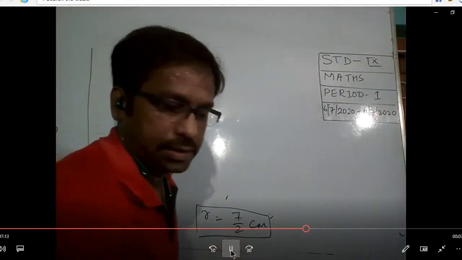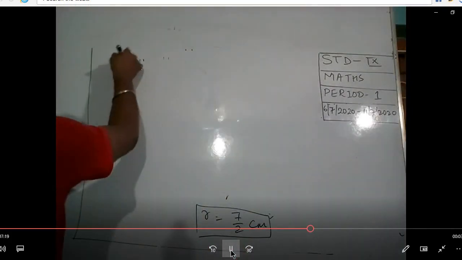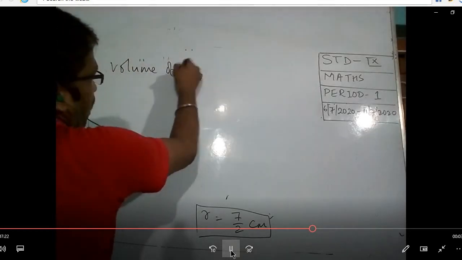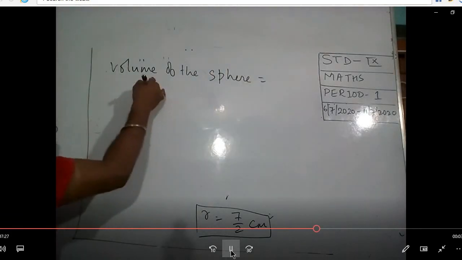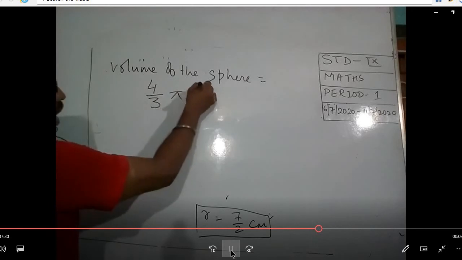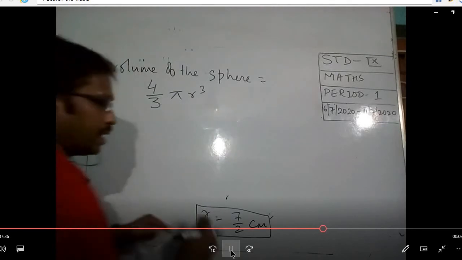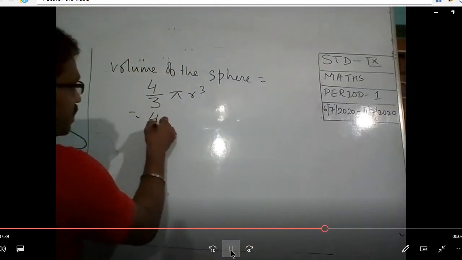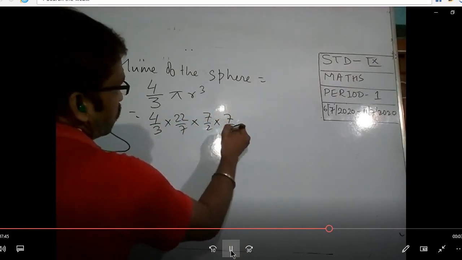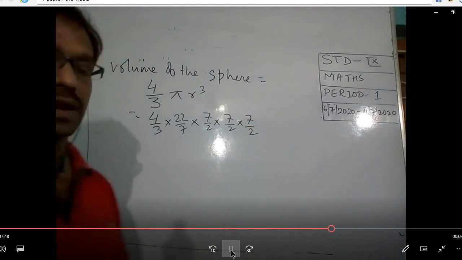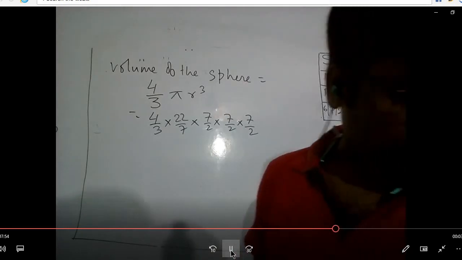They have given us the radius. So we can say volume of this sphere, radius is 7 by 2. Volume of the sphere is equal to 4 by 3 pi r cube. That means radius is given. Okay, so it is 4 by 3 into 22 by 7 into 7 by 2, 7 by 2, 7 by 2. Okay, we have written the formula here.